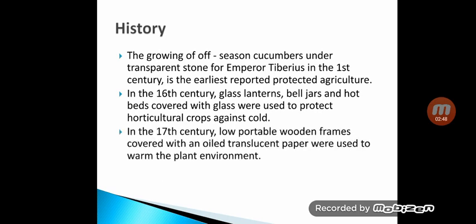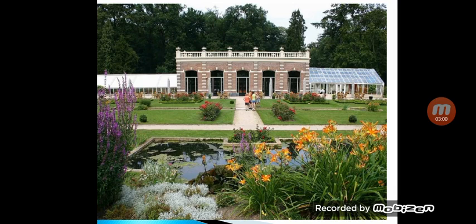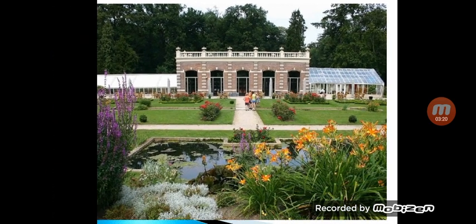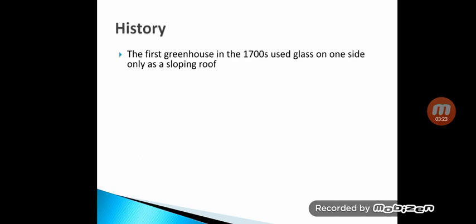In the 17th century, low portable wooden frames covered with an oiled translucent paper were used to warm the plant environment. Similar procedure was followed in the 17th century. So this is how the greenhouse looked. You can see this is the structure which is aside the building, besides the building. So you can see it is just constructed adjacent to this building. We will continue with this history.